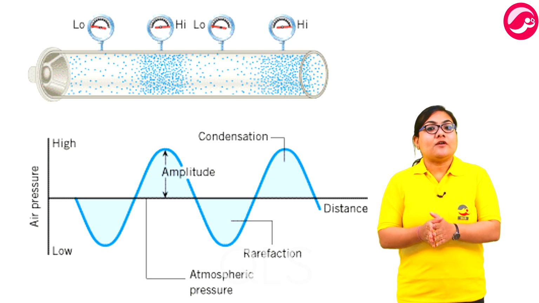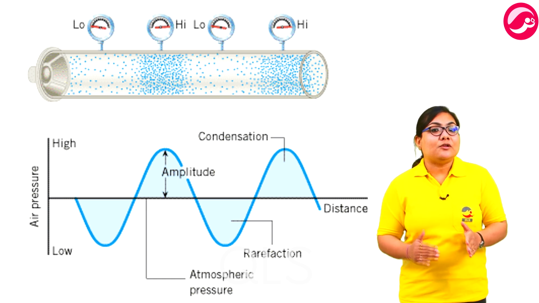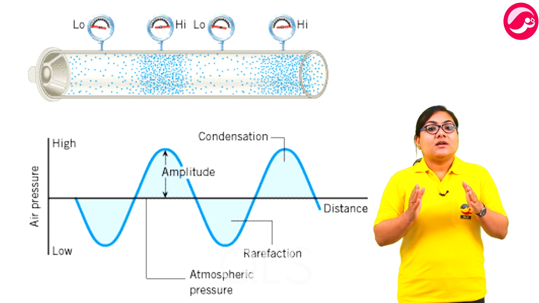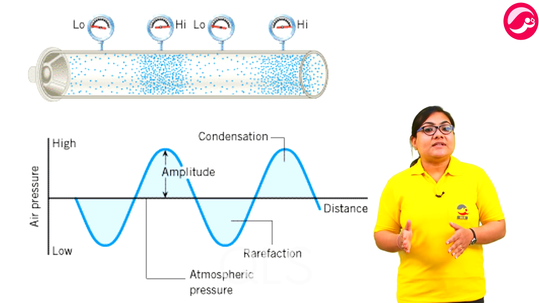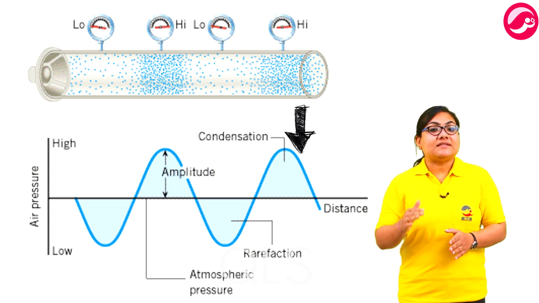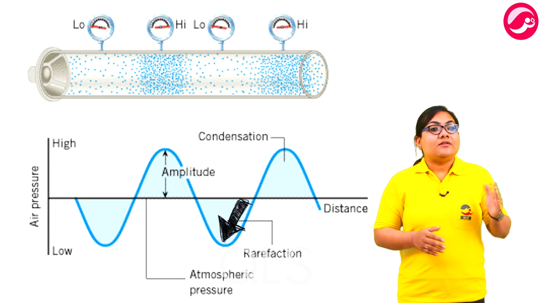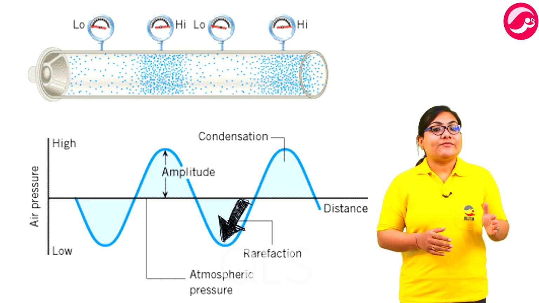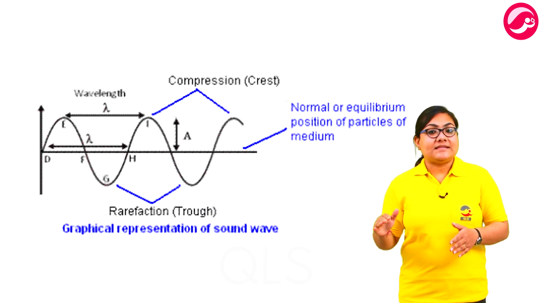The density and pressure of the medium at a given point of time vary with distance above and below the average values for both. Compressions are the regions where the particles are close together and are represented by the upper portion of the curve in the graph, and the peak represents the maximum compression. Hence, compressions are the regions where pressure and density are very high. On the other hand, rarefactions are low pressure regions where the particles of the medium are spread apart. The peak forms the crest and the valley is the trough of a wave.